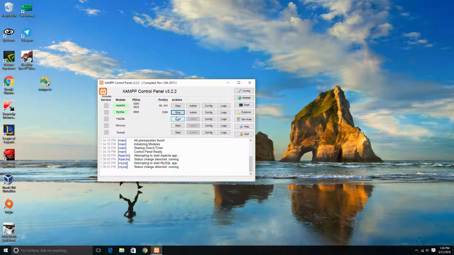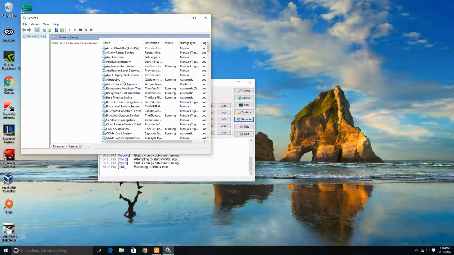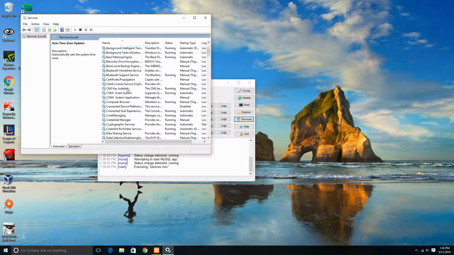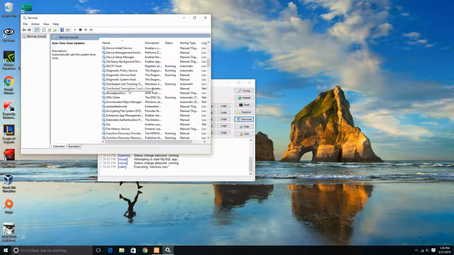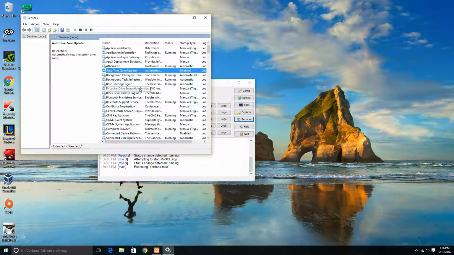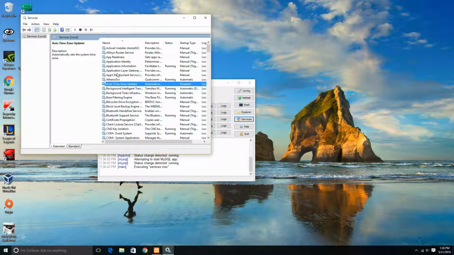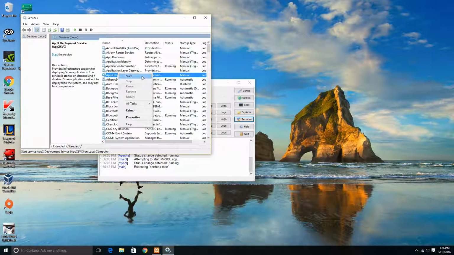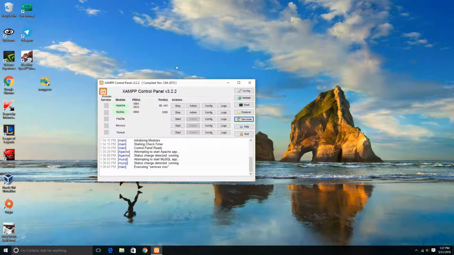In that case, if you want to solve the problem, you can restart your computer or go to services and look for Skype or look for a service that is using the port 80 or 8080, deactivate it or just stop the service. Once you do that, you will be able to start Apache.